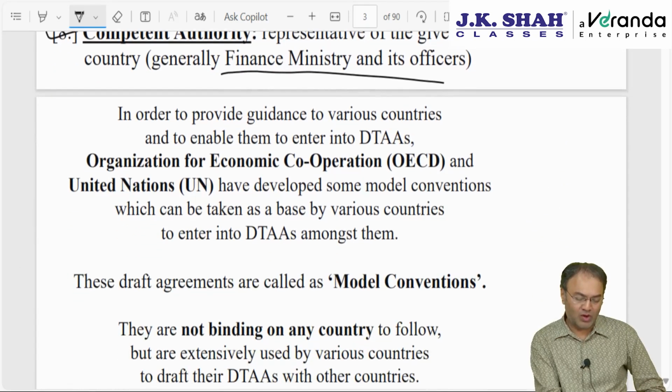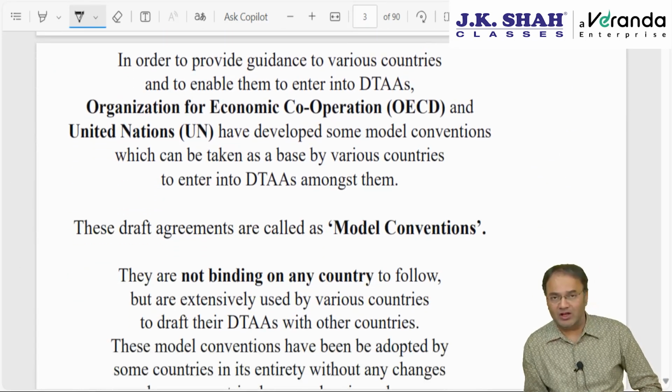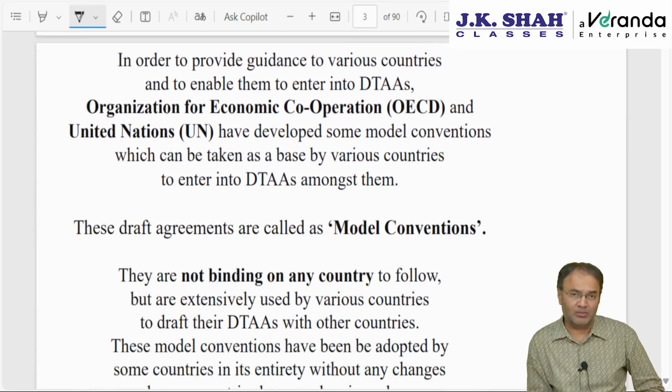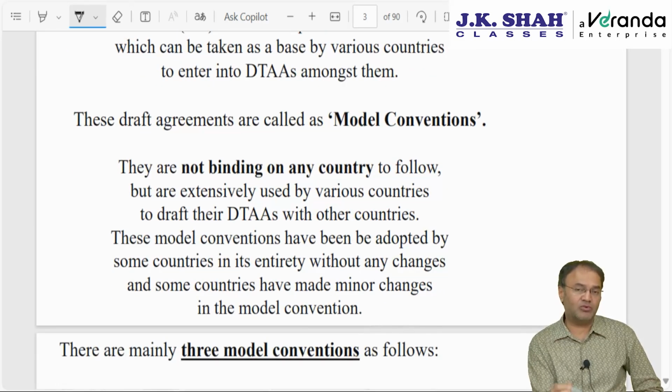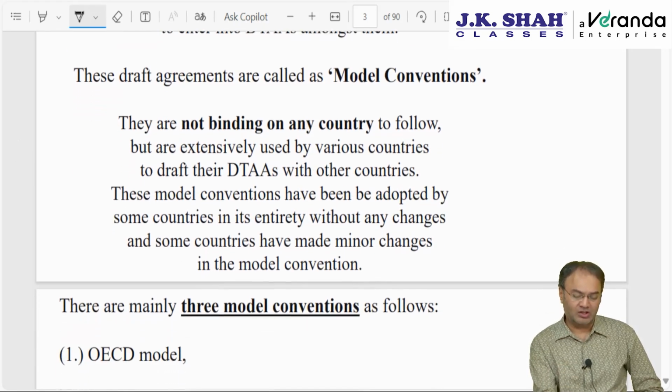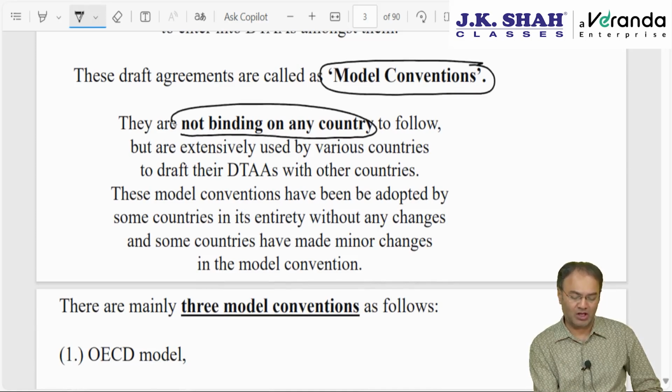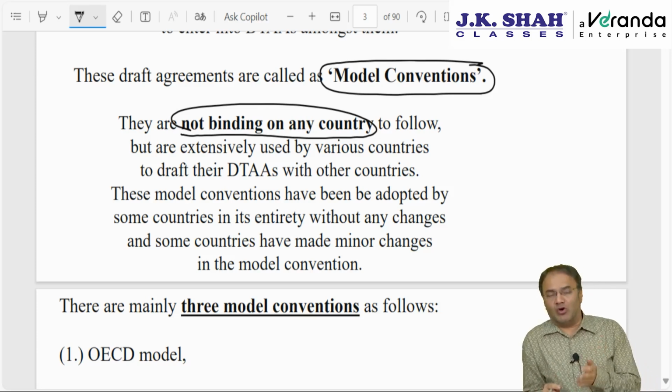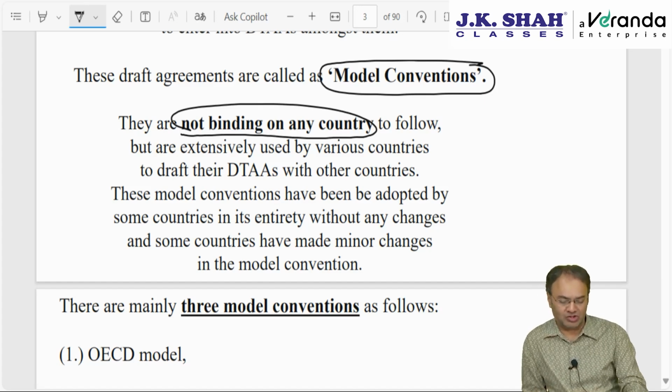Now in order to provide guidance to countries to enter into DTAA, OECD and the United Nations have drafted two agreements. These are called model conventions or model tax conventions. They are not binding on any country to follow because they are draft agreements. This is not a law, these are rough agreements. Most countries have adopted these two either in entirety or by making minute changes.